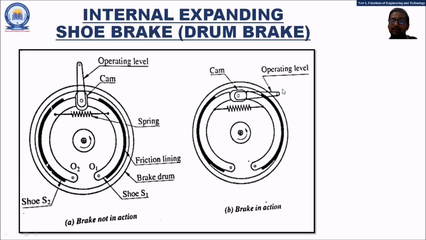But now when the operating lever is operated by the driver by applying the foot pedal, the spring will be elongated, the spring will be moving in the outward direction. Because of this, the shoes will be moving in the outward direction. The friction lining will be coming in contact with the rotating brake drum, and thus the speed of the brake drum will be reduced gradually.